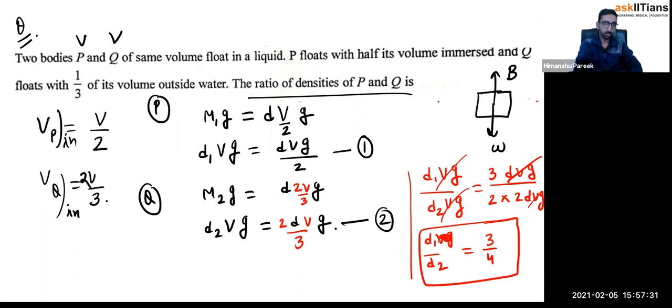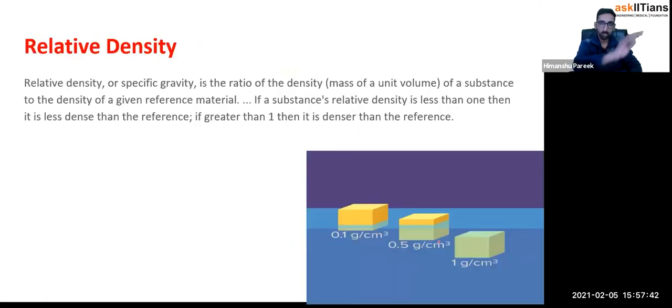So that's the concept of flotation basically. If density of the object is greater than liquid, it will sink. Just remember this. If density of object is lesser than liquid, it will float. Let us talk about one more small concept. It's just a formula I wanted to tell you.